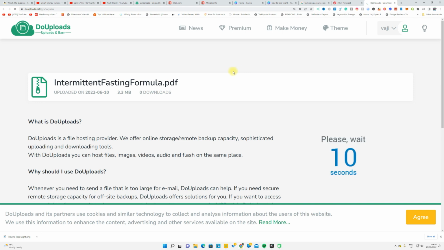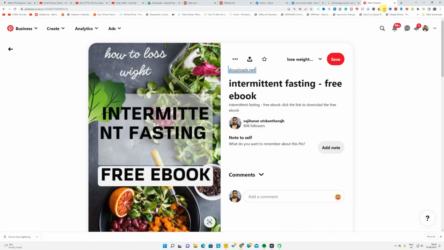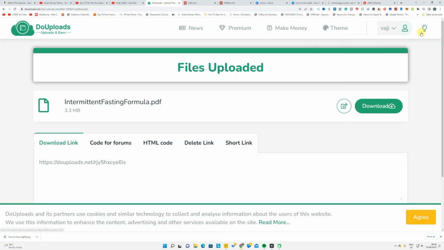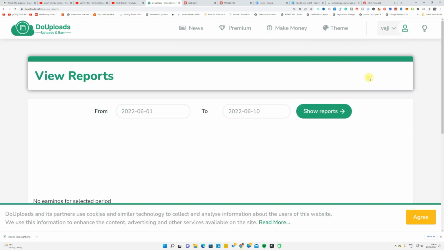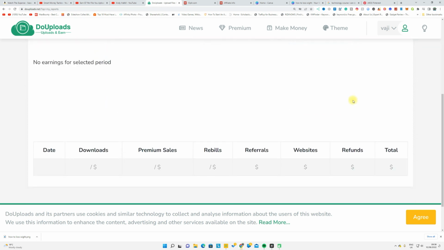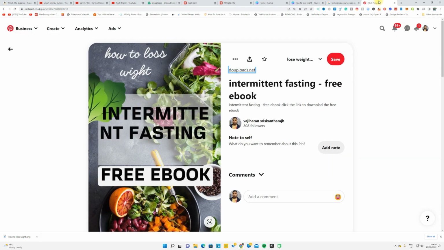Again, it goes to this website. The people wait for the advertisement, they download the ebook, and you make money from it. Very simple method. So what you have to do is keep doing that. Keep promoting your pin in different places if you can. But if you want to promote on Pinterest, create at least 5 to 6 pins every single day. It will take less than 5 to 6 minutes, guys. Upload it, put the link. Whenever people download it, you make money from this website.